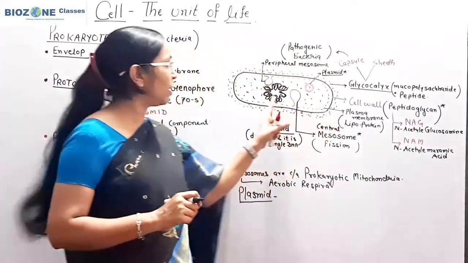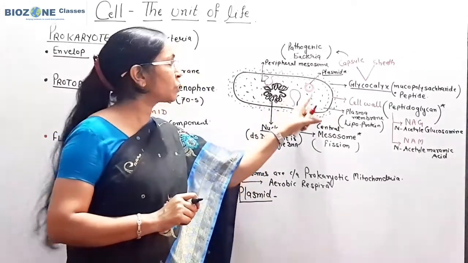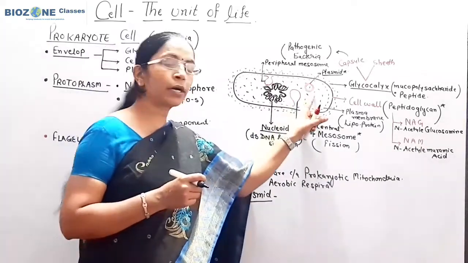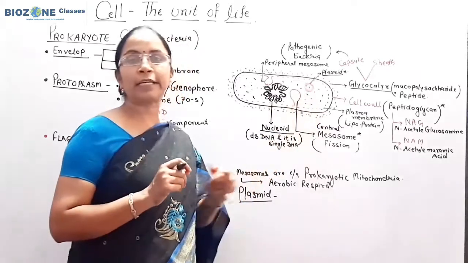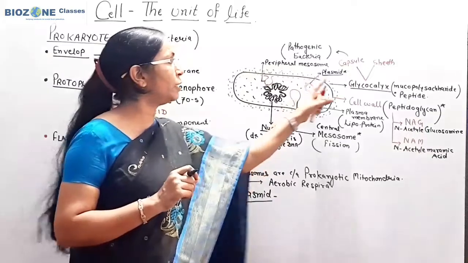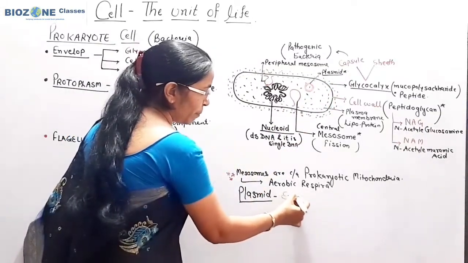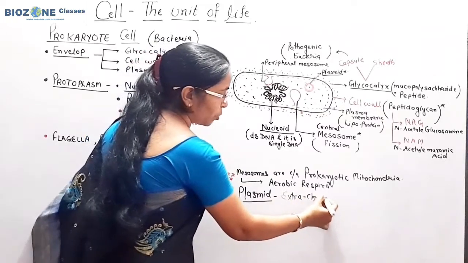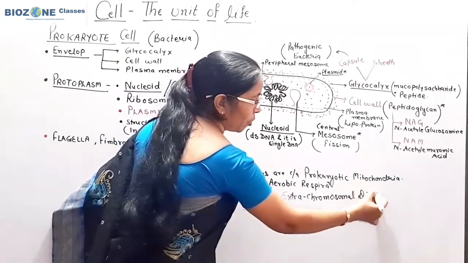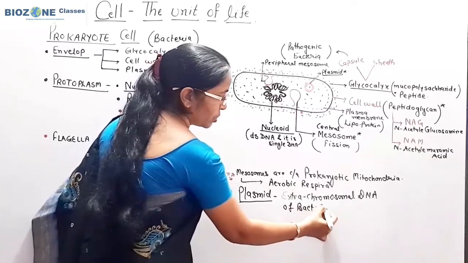Plasmid means, in addition to its own bacterial chromosome, when an extra, mostly circular, chromosome is present, then that extra chromosome of the prokaryote or bacteria is said to be plasmid. Simply, plasmid is the extra chromosomal part or DNA of the bacterial cell.